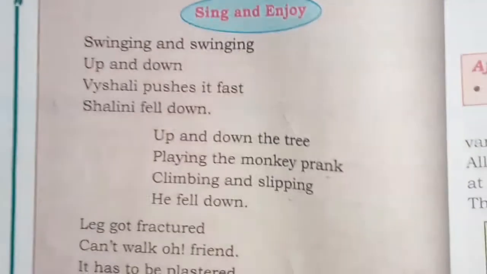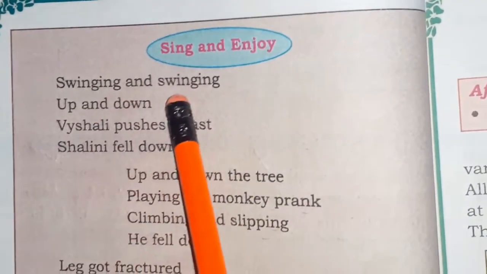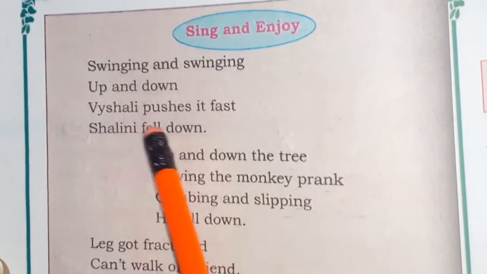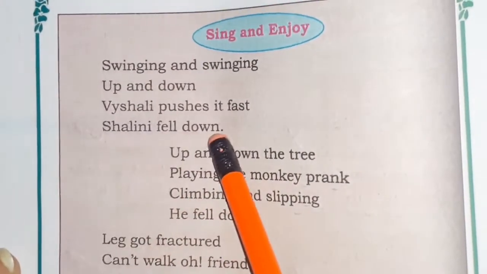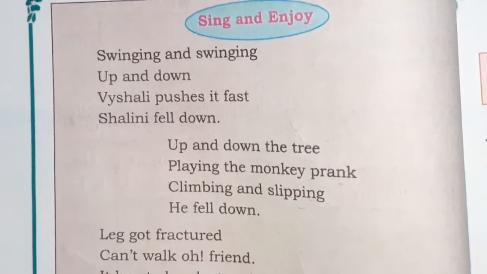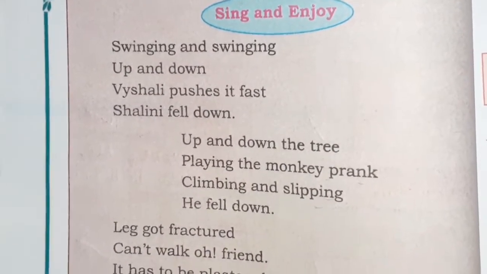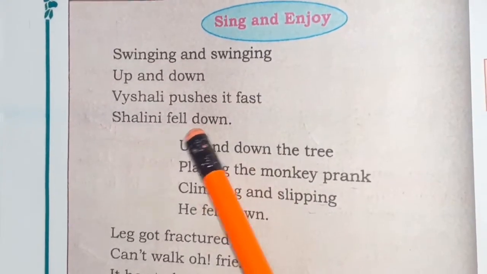Here children, there is a song for you. Swing and swing, up and down, Vaishali pushed it fast, Shalini fell down. So children, on the swing we have seen a boy fall down while playing. So we should play carefully.